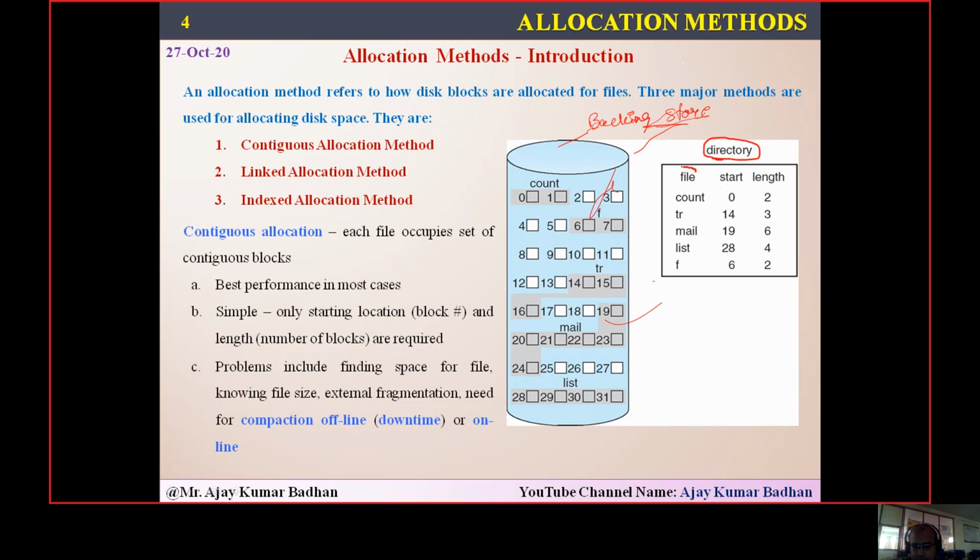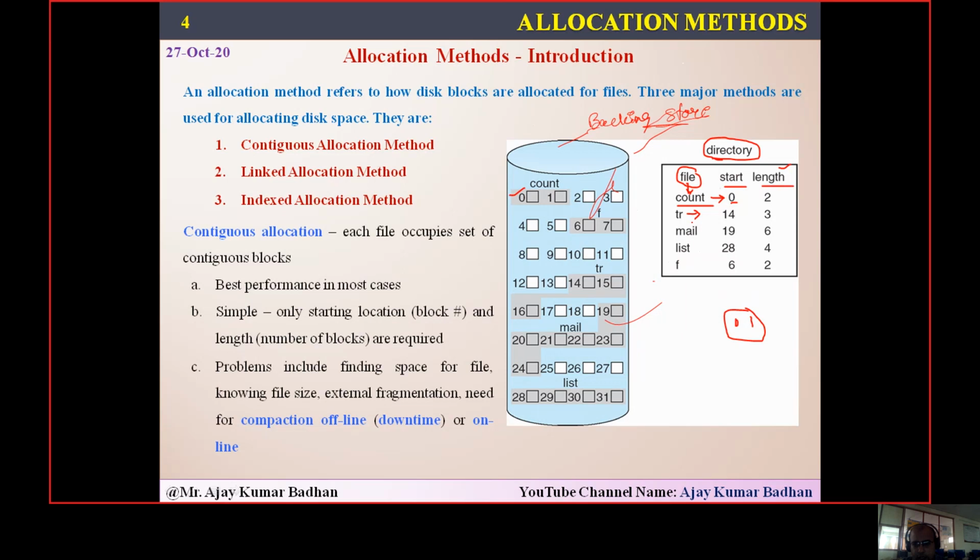In this directory structure, we have three fields: file, start, length. File represents the name of the file we are creating. Followed by that, start consists of the initial block from where it is starting. Followed by that, it will have the length, meaning how many blocks it is going to occupy. For example, the count file starts at the 0th block. What is the length? 2. So 0, 1: two blocks are allocated to it. That is what is represented. You can see here 0 and 1. So continuously we are going to give.